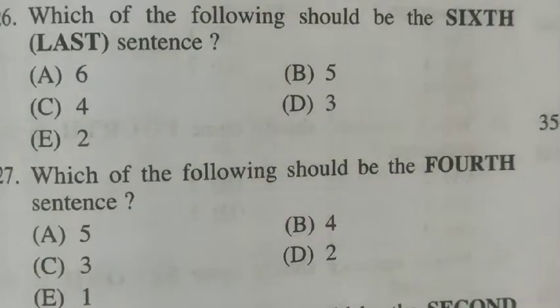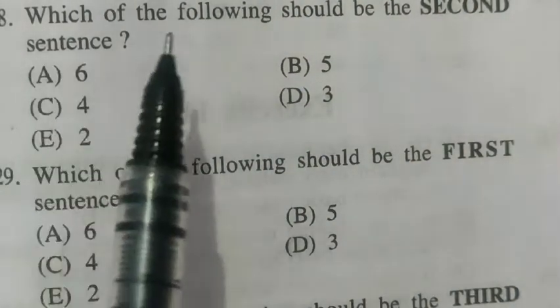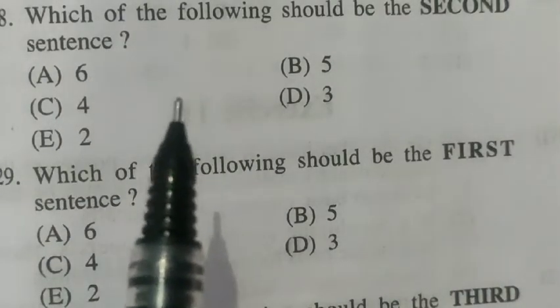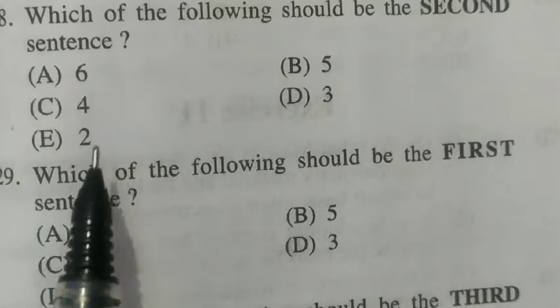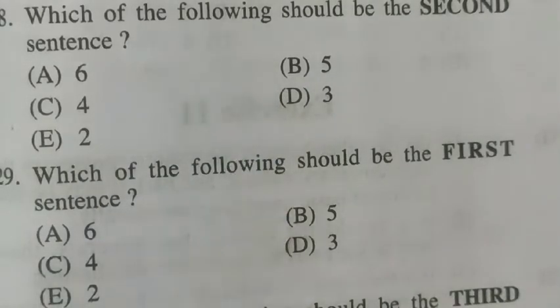Question number 28. Which of the following should be the second sentence? The answer for second sentence is 5th. So the option will be B. So for question 28, the answer is B. Question number 29. Which of the following should be the first sentence?